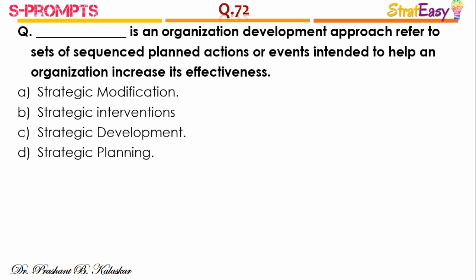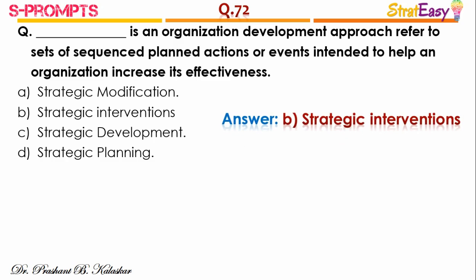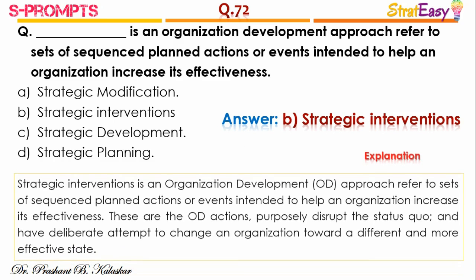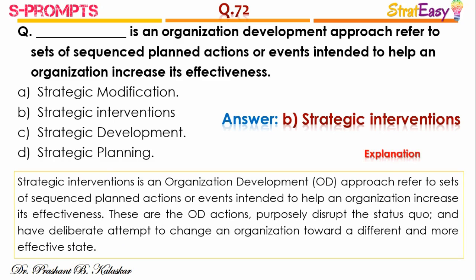Dash is an organization development approach referred to sets of sequenced planned actions or events intended to help an organization to increase its effectiveness, and the right answer is option B, strategic intervention. Strategic intervention is an organization development OD approach referred to set of sequenced planned actions or events intended to help an organization to increase its effectiveness. These are called as OD actions, purposely disrupt the status quo and have deliberate attempt to change the organization towards a different and more effective state.